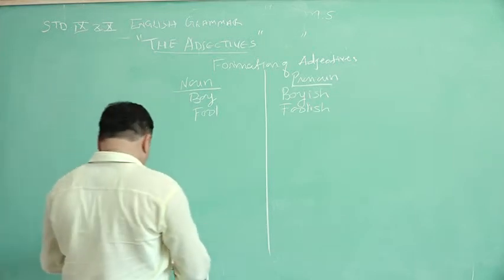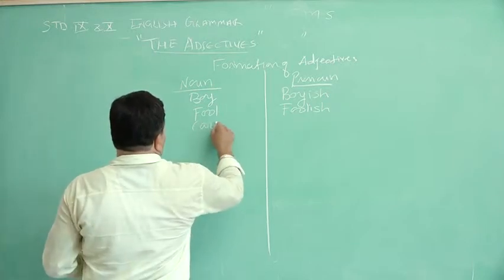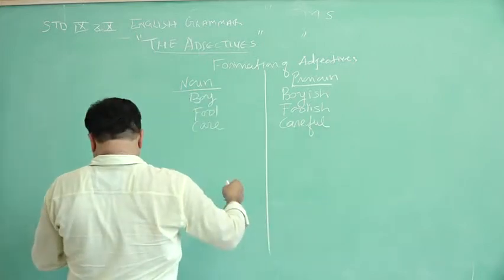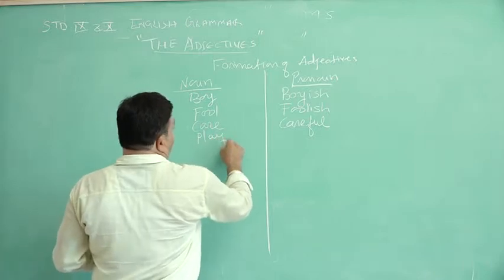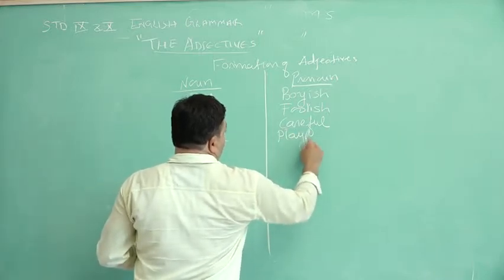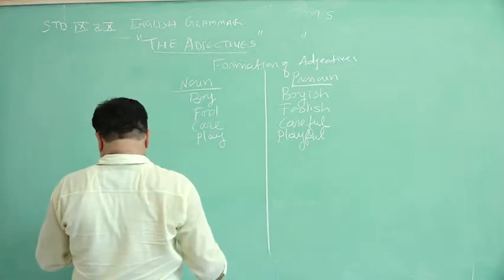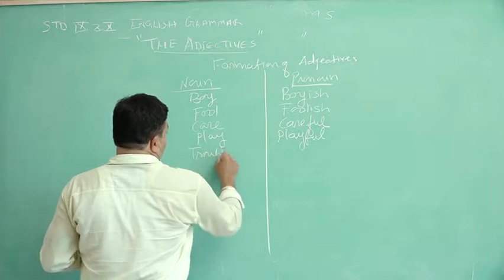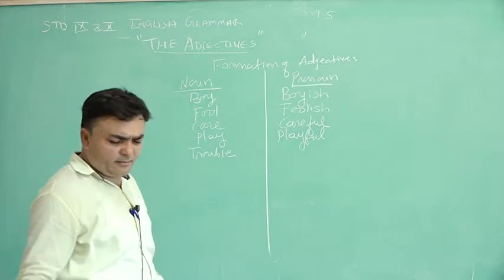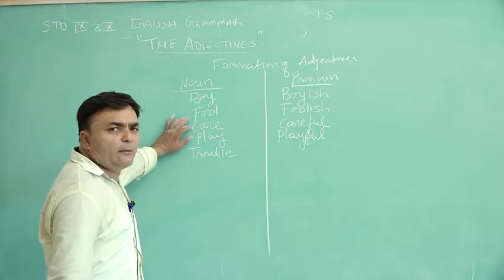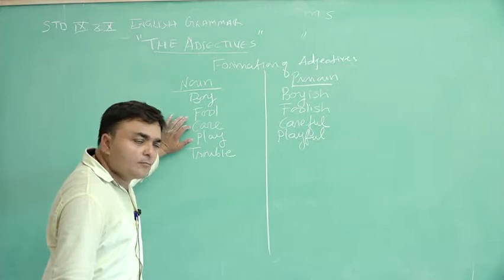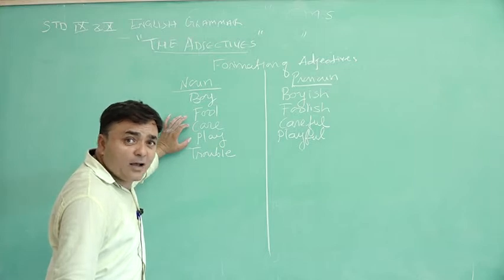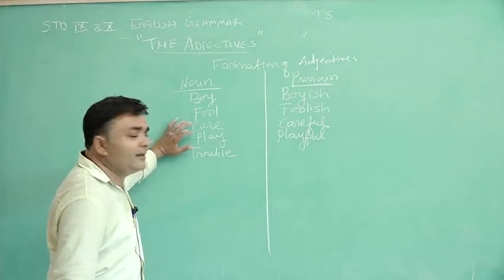Then comes care. Care. Full. Play. Playful. Trouble. Can anybody guess? Before guessing this, let me say: care is a noun, and careful. Then play is a noun, playful.